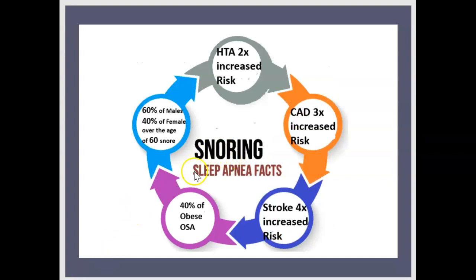Regarding snoring and sleep apnea, there are some risk factors. Hypertension is a twofold increase in risk. Cardiopathy, 3 times, stroke, 4 times. 40% of obese have sleep apnea. 60% of males and 40% of females over the 60s.